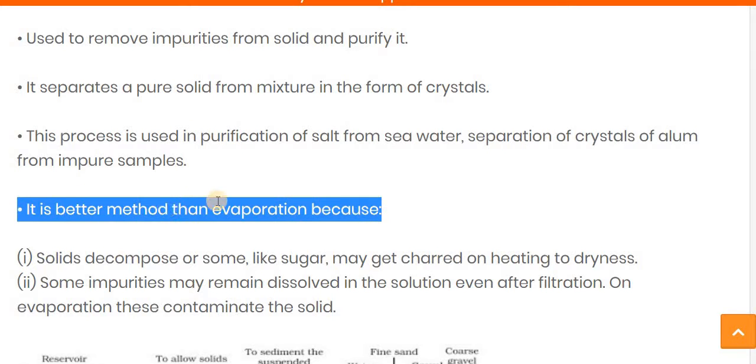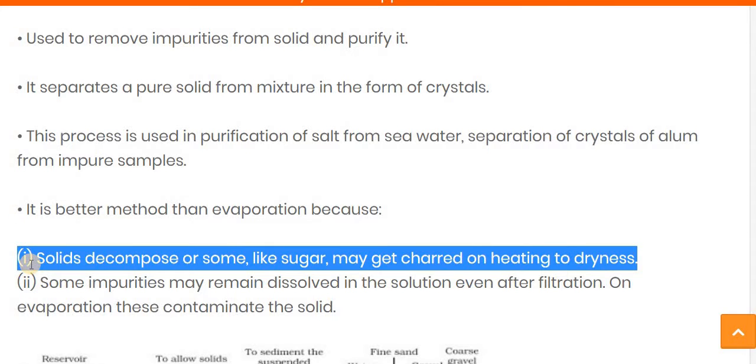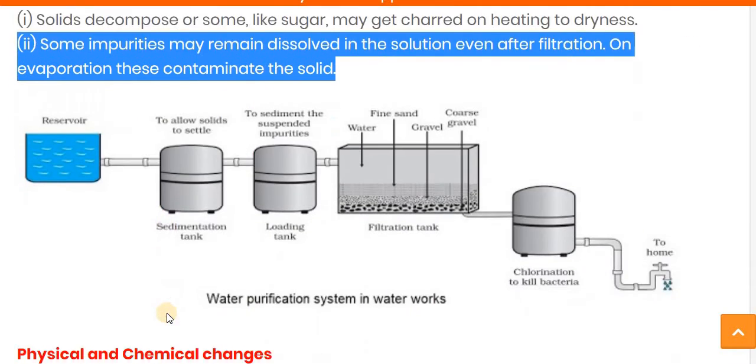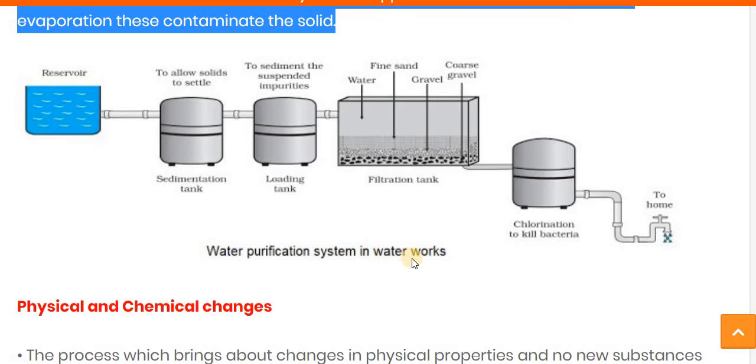Now, it is a better method than evaporation because, first, the solid is decomposed or some sugar-like substance may get charred on heating to dryness. Dryness means it has lost the water molecules, due to which it becomes a reddish or yellowish color. Second, some impurities may remain dissolved in the solution even after filtration, and on evaporation this can contaminate the solid.